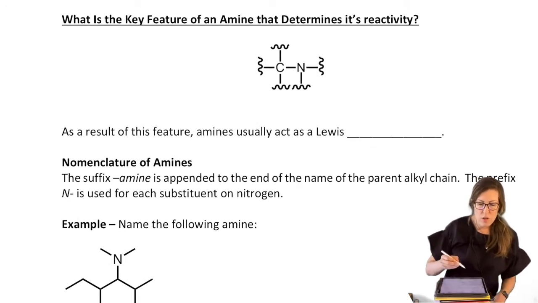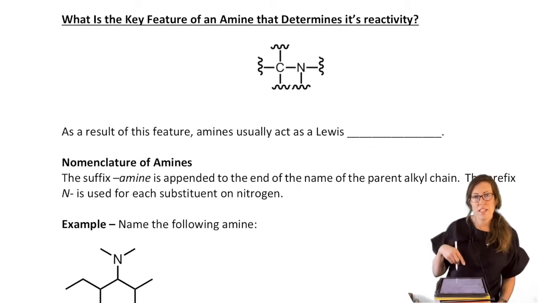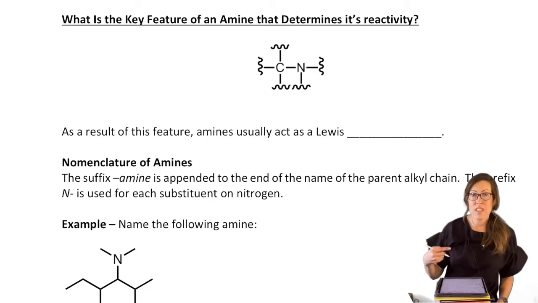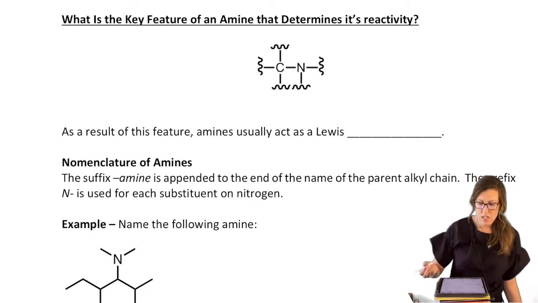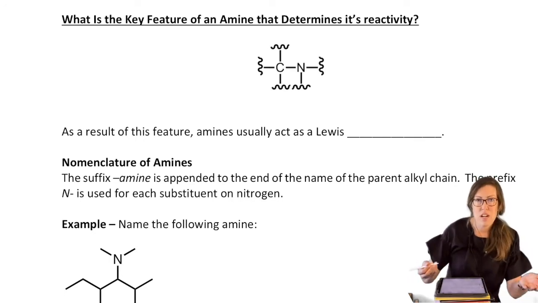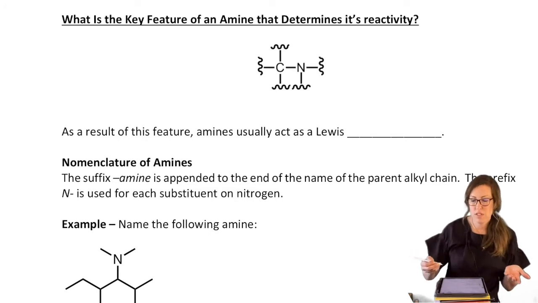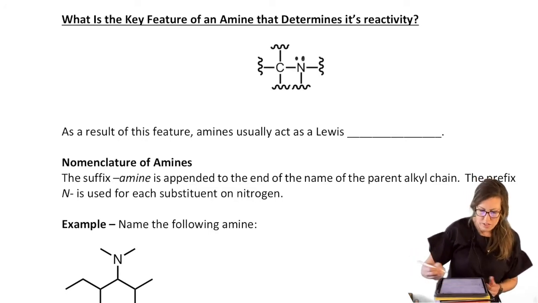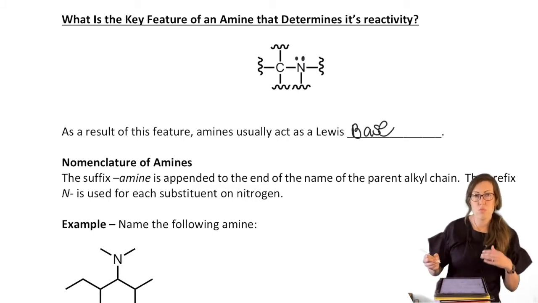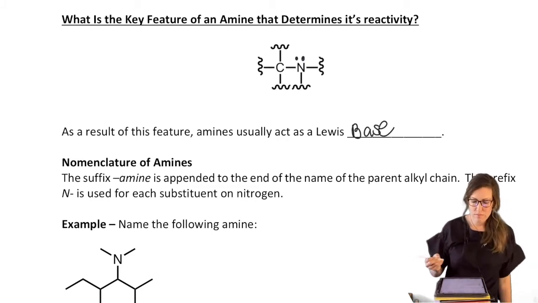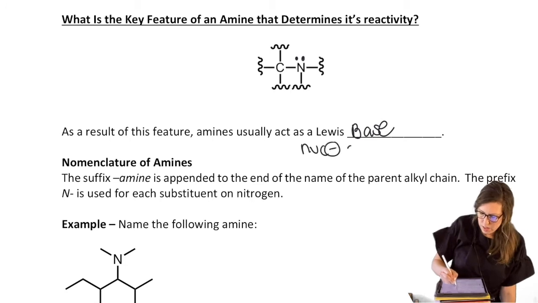And what really always helps, as usual, to understand the reactivity of anything is to pay close attention to its structure. So that'll help us predict how we expect an amine to behave. So for example, when we did the acid chlorides, we saw that that was a leaving group. Well, this is not a leaving group. We don't usually see amine act as a leaving group. We usually see it act as a Lewis base, which means a nucleophile or a Bronsted-Lowry base, right? So nuke or proton acceptor.